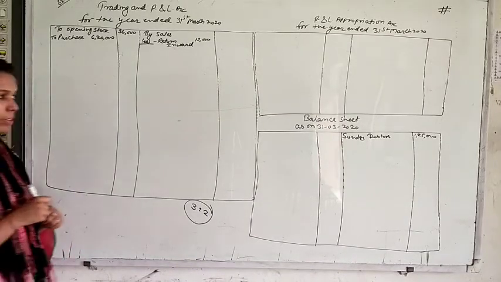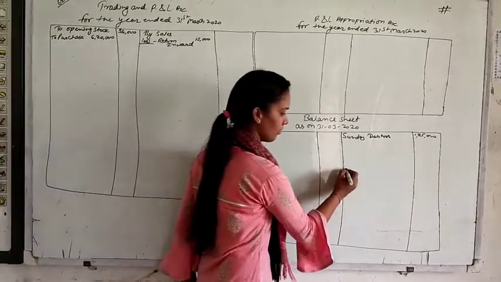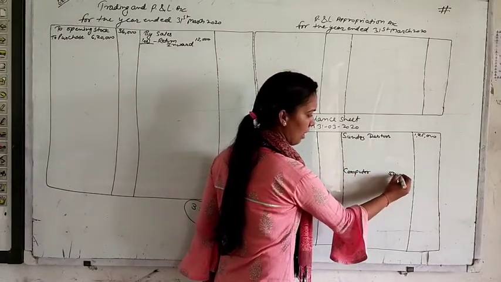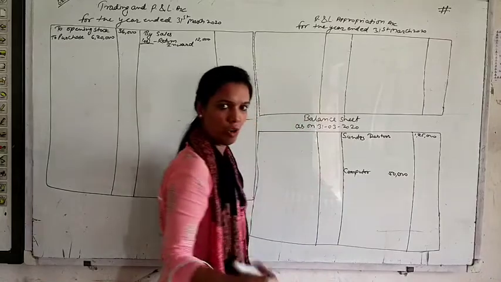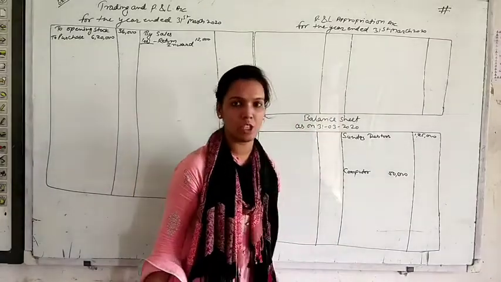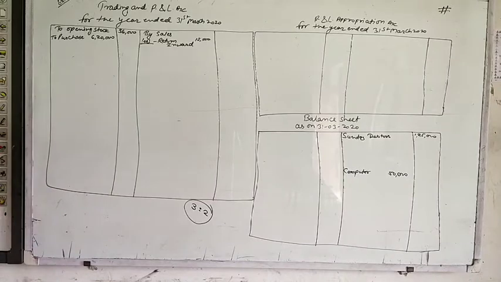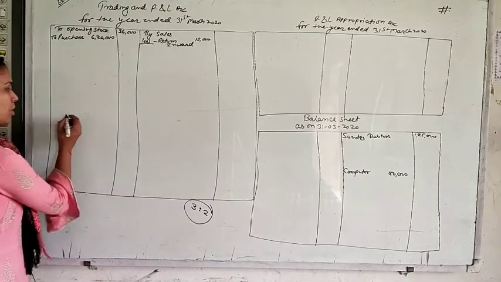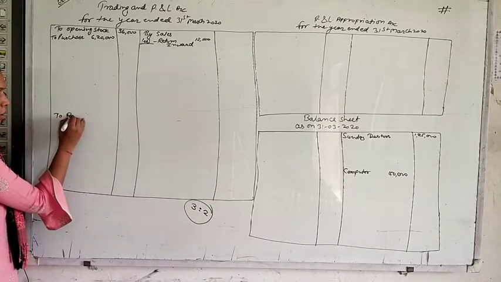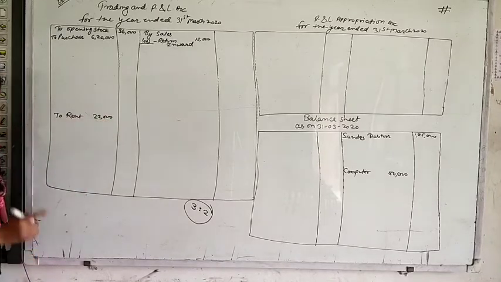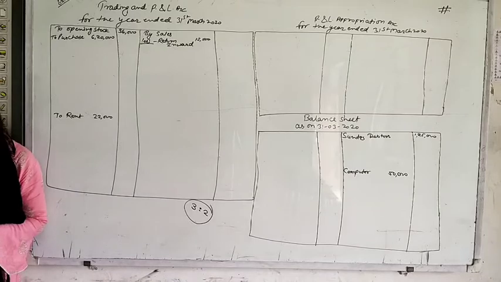Computer is also 50,000. I am writing the amount of computer in the inner column. I think you all have understood about this, that there is a depreciation on computer, so we have to put this depreciation also. Rent for 11 months, that is 22,000. Rent is the item of P&L account, so we will write the rent amount also in the inner column because there was one outstanding rent also.